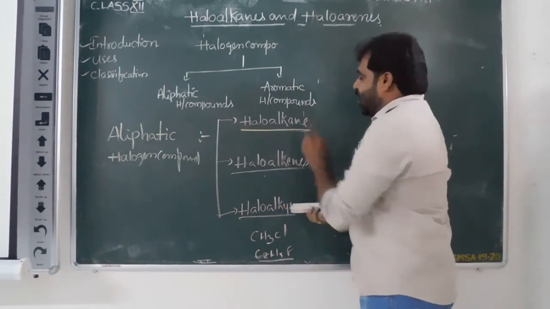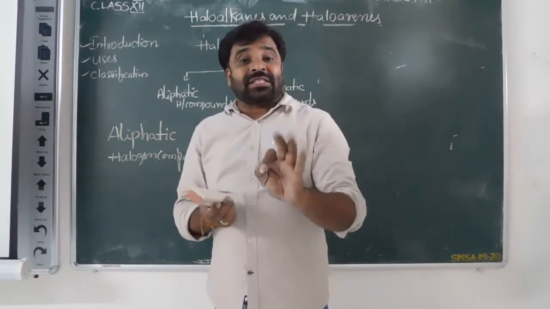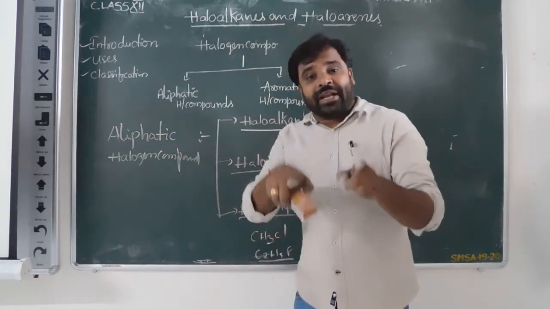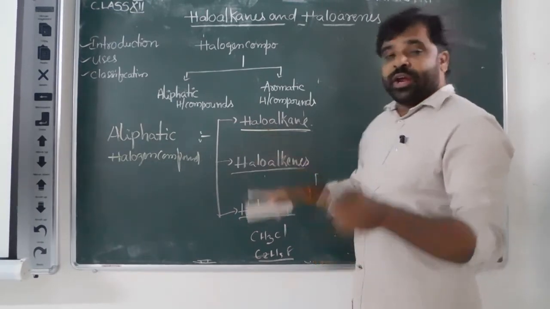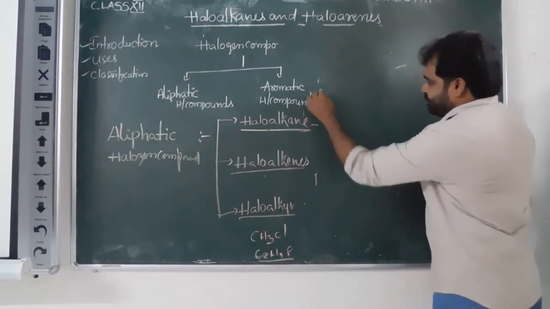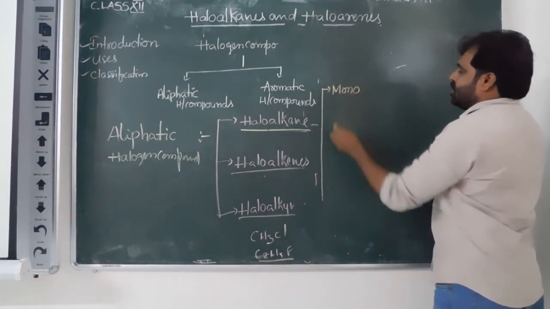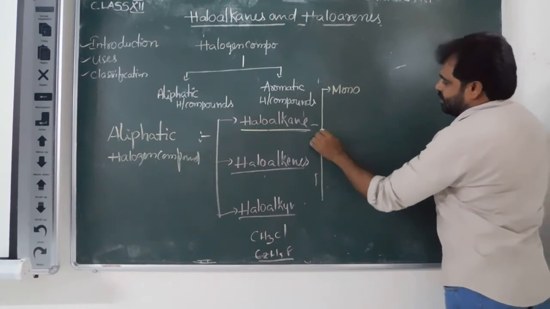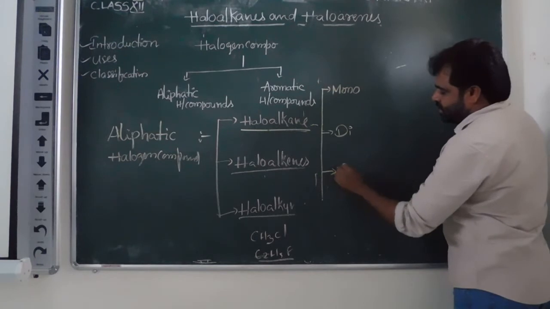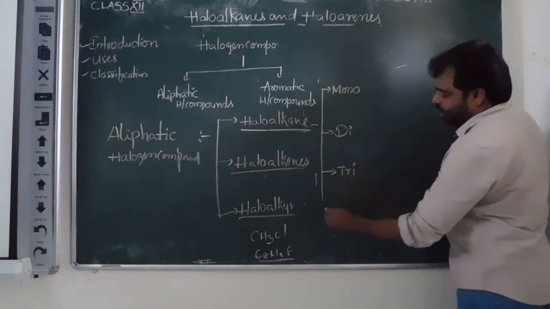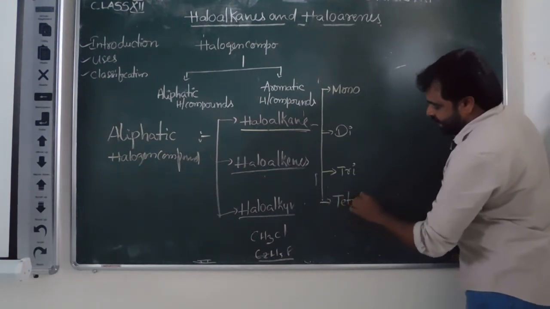Students, these haloalkanes are further classified into four categories on the basis of number of halogen atoms present on the alkanes. One is monohaloalkanes, second one is dihaloalkanes, third one is trihaloalkanes, fourth one is tetrahaloalkanes.